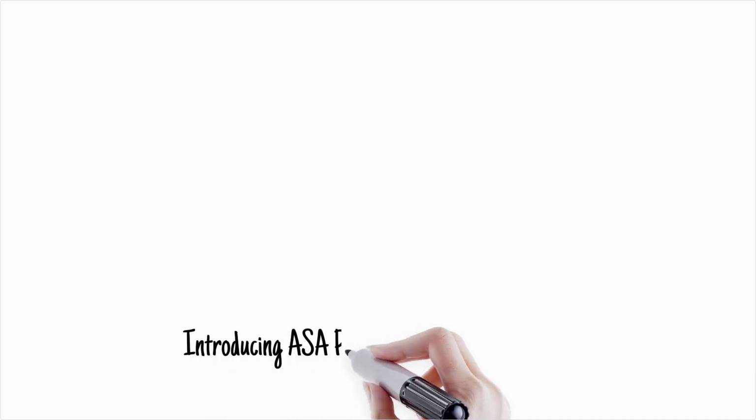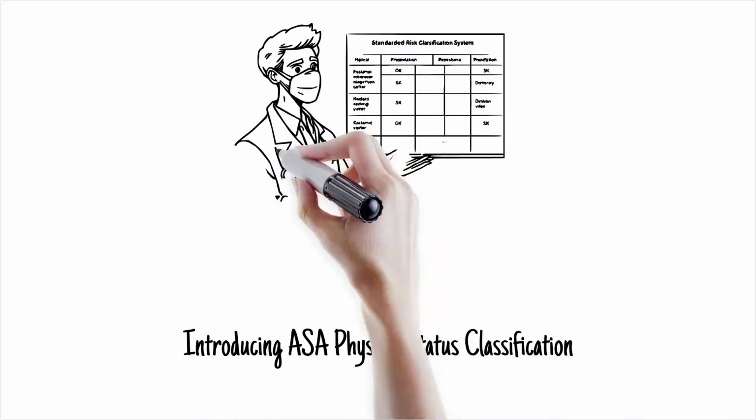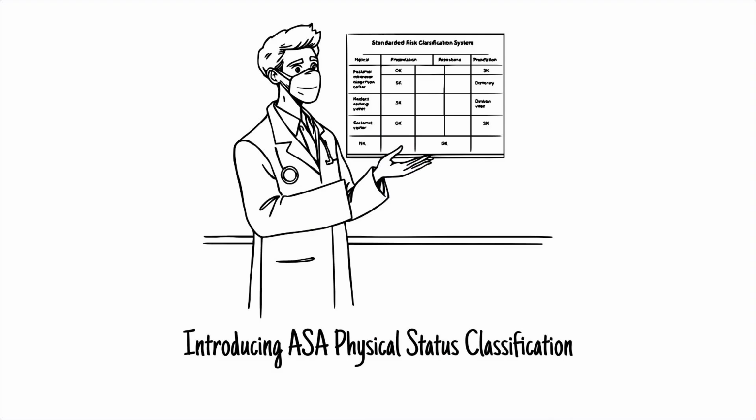Before we even touch a syringe or switch on a monitor, there's one crucial question we must answer. How risky is it to anesthetize this patient? To answer that, we don't guess. We categorize risk using a universally accepted scale, the ASA Physical Status classification.